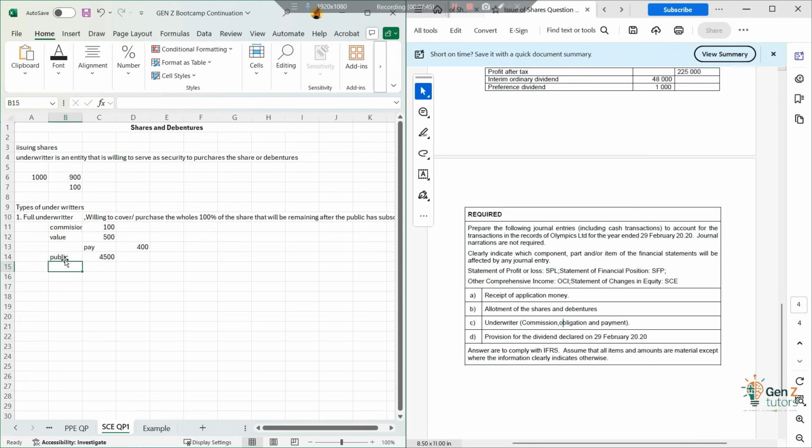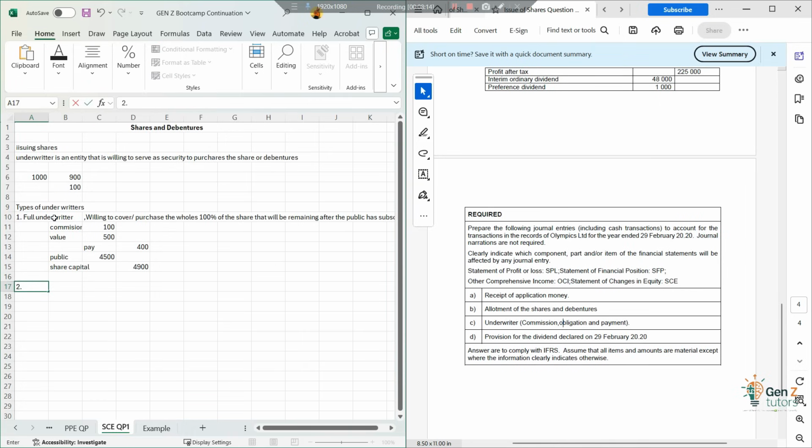And then the actual share capital will be this 4,500 plus the amount that we'll receive from the underwriters. Then the share capital will be 4,900 instead of 5,000. I hope we're on the same page on that. And that is for the full underwriter.